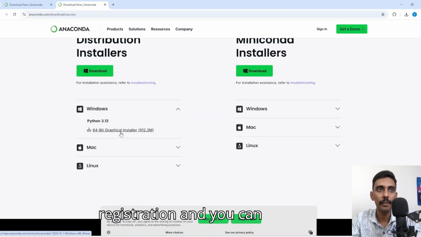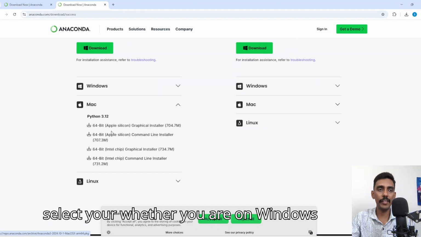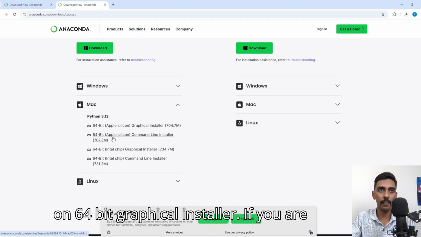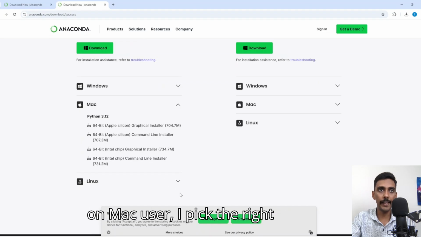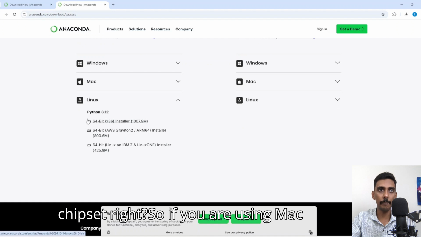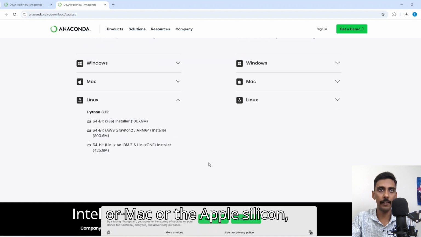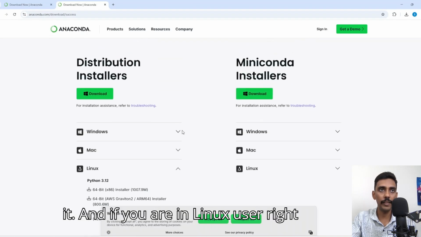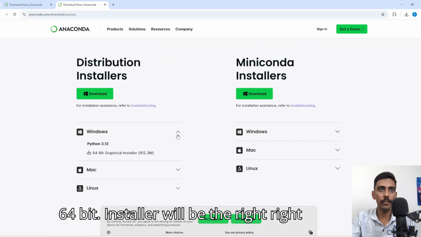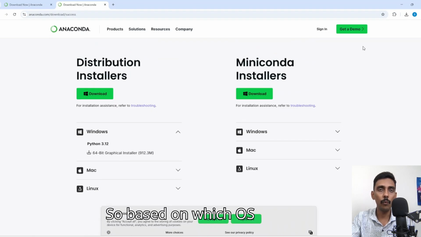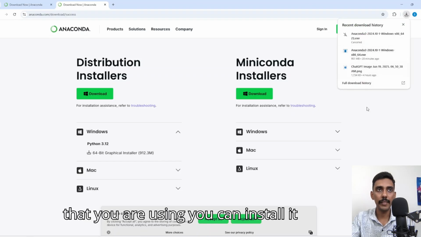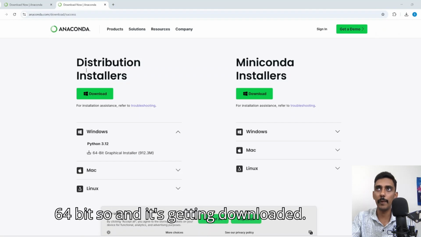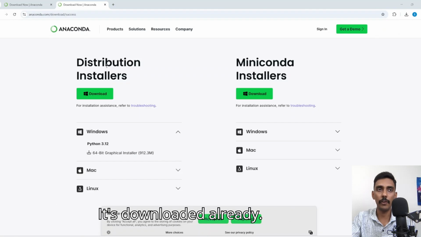Skip registration, and you can select whether you're a Windows user. Just click on the 64-bit graphical installer. If you're a Mac user, pick the right chipset: if you're using Mac Intel or Apple Silicon, click on the right installer and install it. And if you're a Linux user, the 64-bit installer will be the right one. Based on which OS you're using, you can install it. I've clicked on Windows 64-bit, and it's downloaded already.